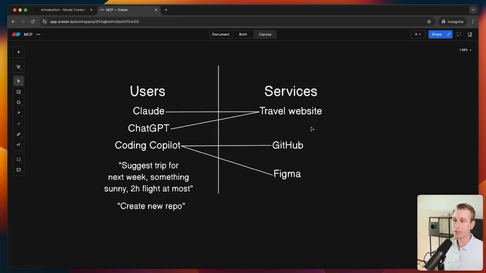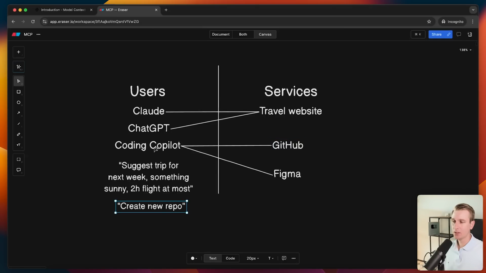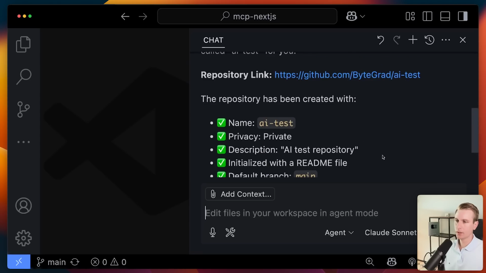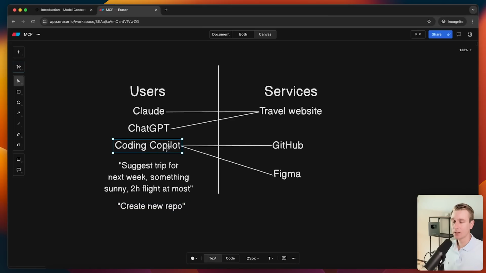Now, where does MCP come into play? Why do we need MCP for this? What we just saw with my GitHub Copilot here, when I said something like create a new repository, okay? Now I hand off that task to my Copilot, and it knows it needs to create a new repository on GitHub. But how does it know how to do that? Well, GitHub may have API endpoints. Typically a lot of the services already have some kind of REST API or API endpoint. And maybe there is already an API endpoint for create repo or something like that, right? So maybe there is already some API endpoint as an example here.